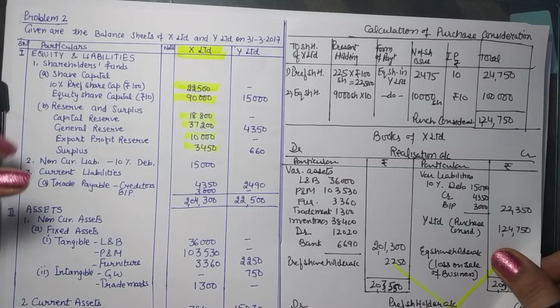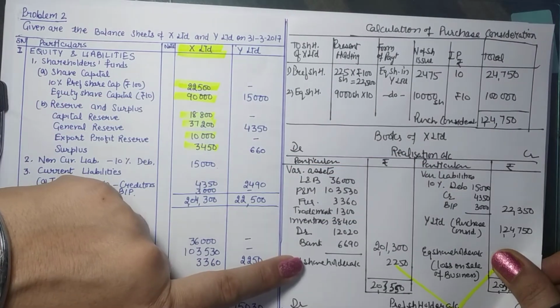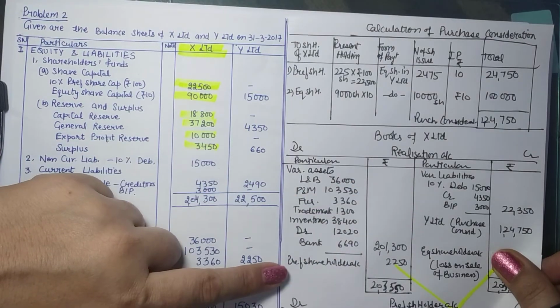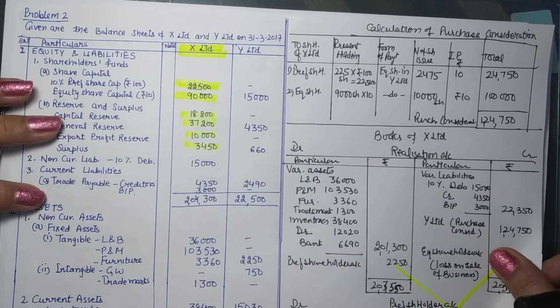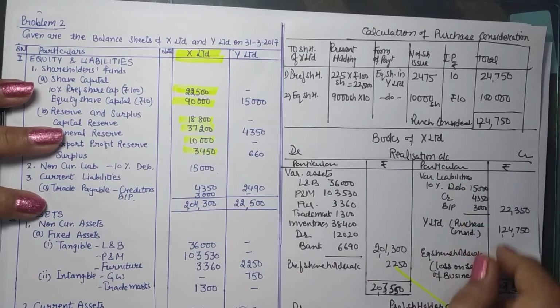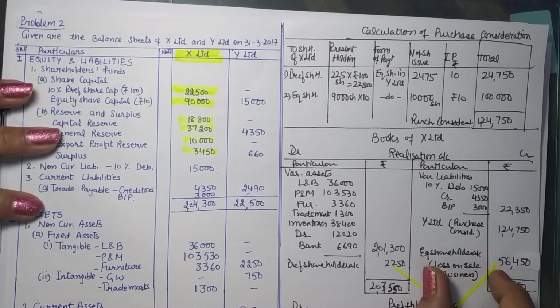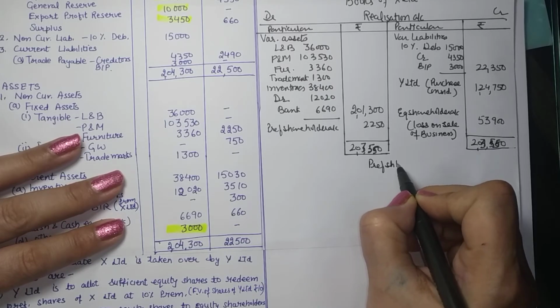After recording all assets, all liabilities, then closing purchase consideration, and then transferring the preference shareholders payment, finally profit or loss is determined. So you can balance the two sides, and the difference is coming out to be 56,450, which is the loss which will be transferred to equity shareholders account. Preference shareholders account.